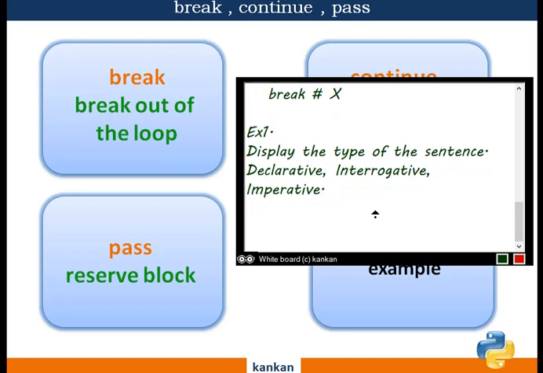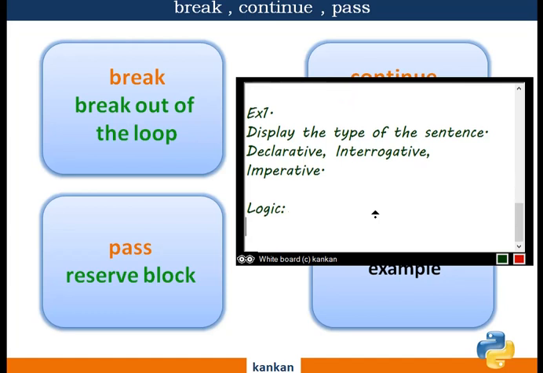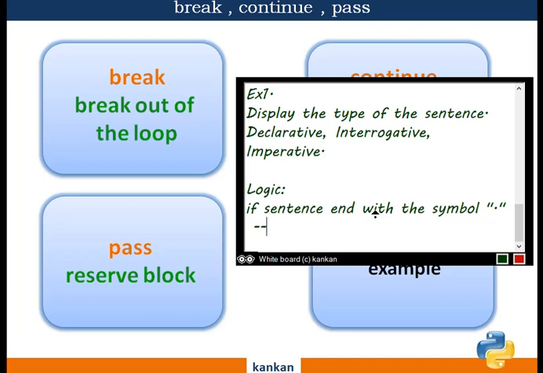We will apply a very simple logic. What is the logic to find it out? If the sentence ends with the dot symbol, then our conclusion will be that it is a declarative sentence.